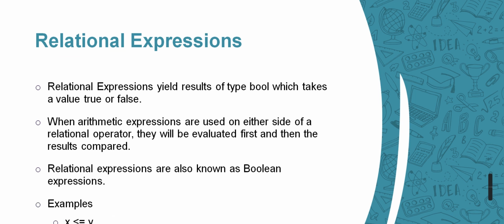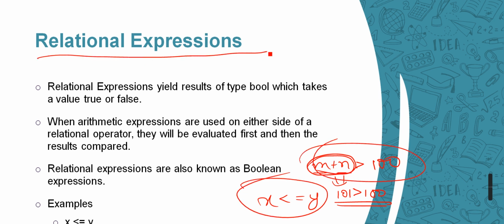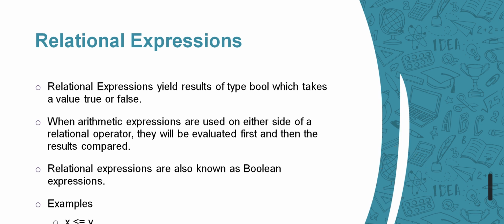So here we have some examples. x is less than or equal to y, or m plus n is greater than 10. We need to know the values of m and n, then we evaluate this value, and suppose we get 101 after adding these two values. Then we compare, and it returns true or false. So these are all examples of relational expressions.